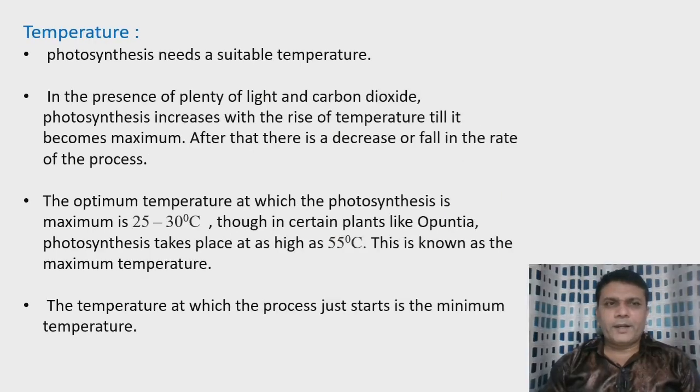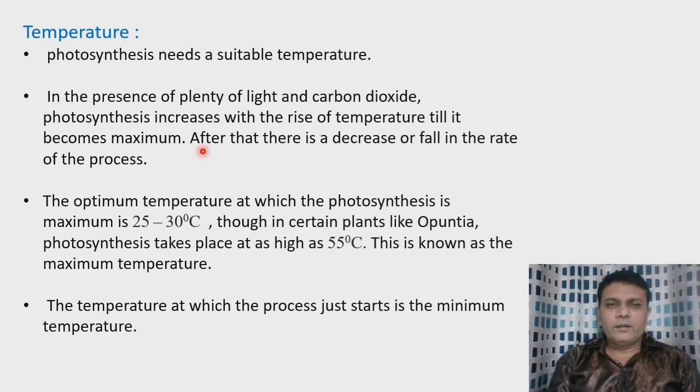Then the next factor affecting the process of photosynthesis is temperature. Photosynthesis needs a suitable or proper temperature. In the presence of plenty of light and carbon dioxide, photosynthesis increases with the rise in temperature till it becomes maximum.